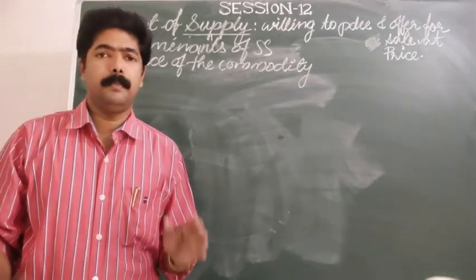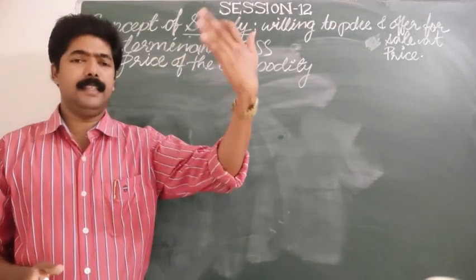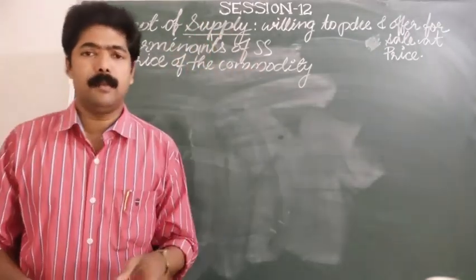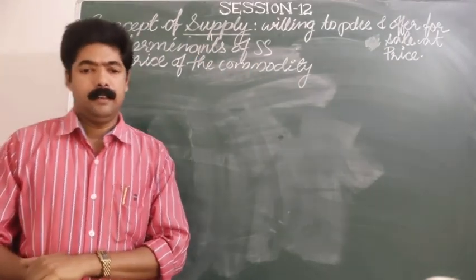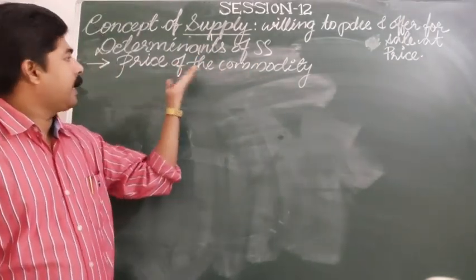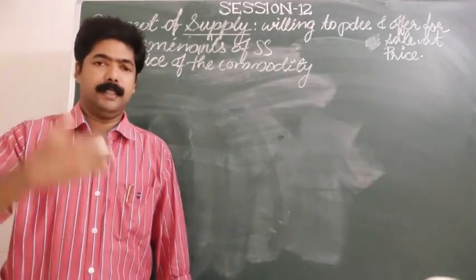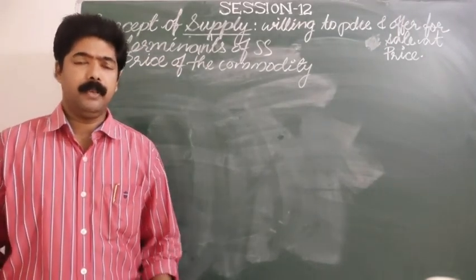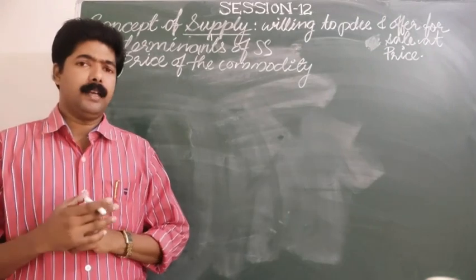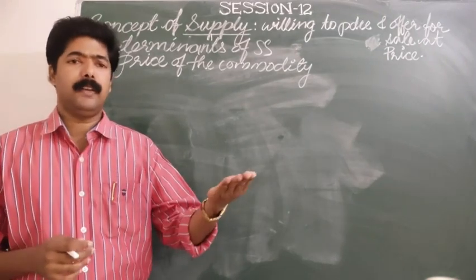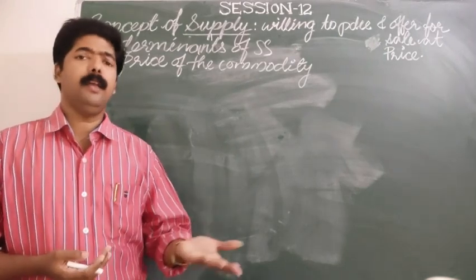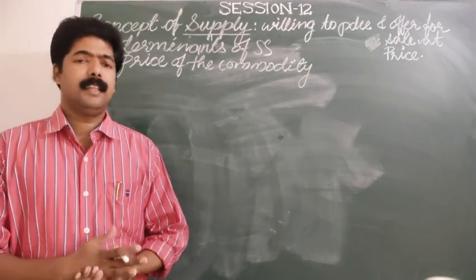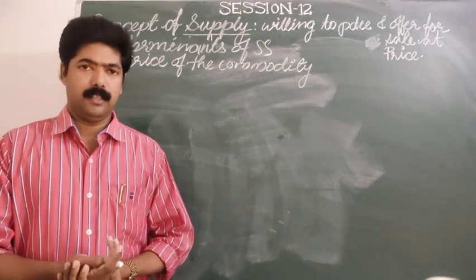How does this determinant, price of the commodity, affect the supply of a seller? Generally, if the price of a commodity is high, normally there is a chance that the supply of that commodity will increase. Why?